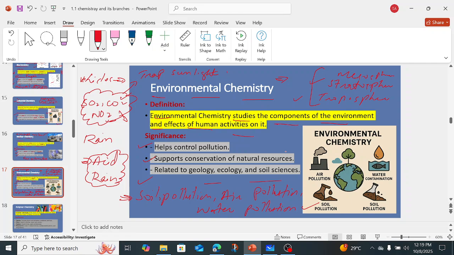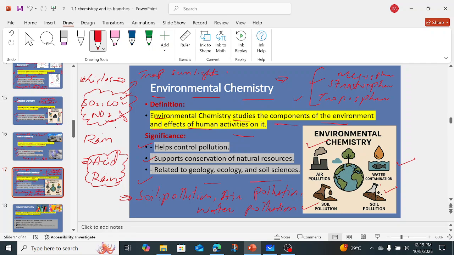the environmental biology. Okay, you can see here water contamination, which is causing the death of the creatures living inside the water. Soil pollution is also making our soil unfertile. Air pollution is trapping more heat, which is causing different diseases like cancer and heat stroke. Many people die due to heat stroke, so we have to tackle these problems, and in environmental chemistry we solve all these problems.